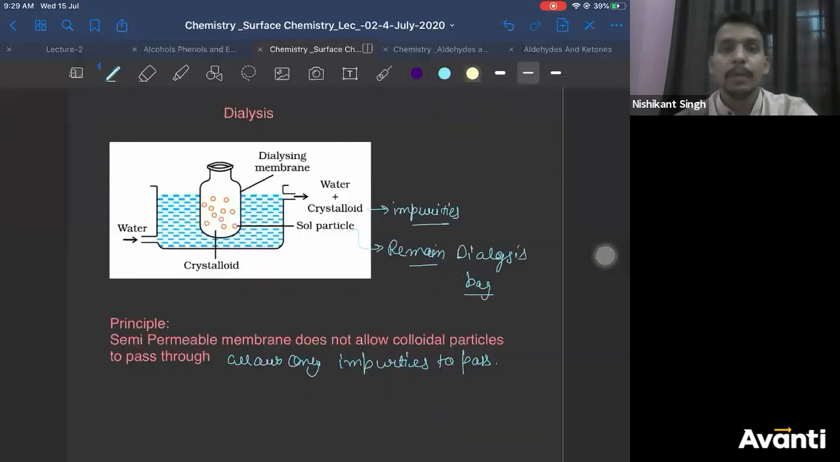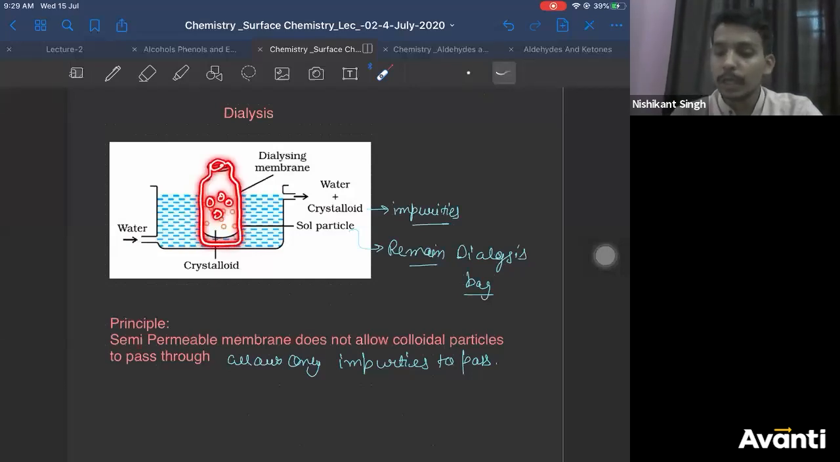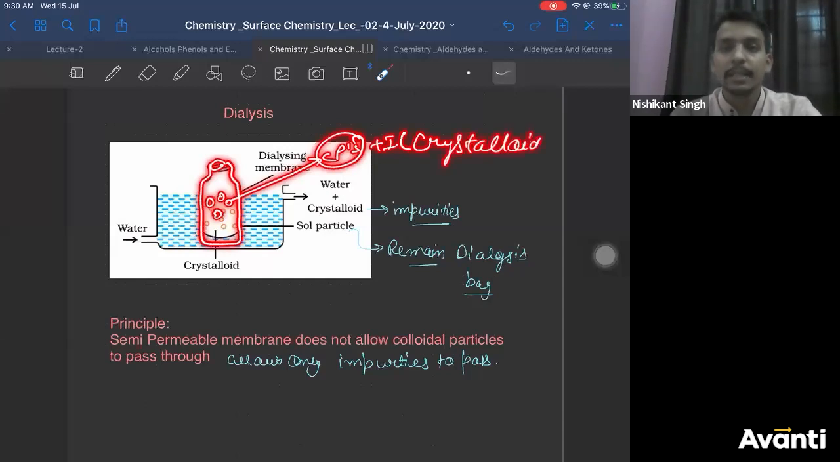Right. So we are discussing dialysis, right? So I had explained in brief how dialysis works. The principle behind dialysis is there is a semi-permeable membrane. You put your colloidal solution in it. So the colloidal solution will contain colloidal particles and impurities. Impurities are also referred to here as crystalloids.